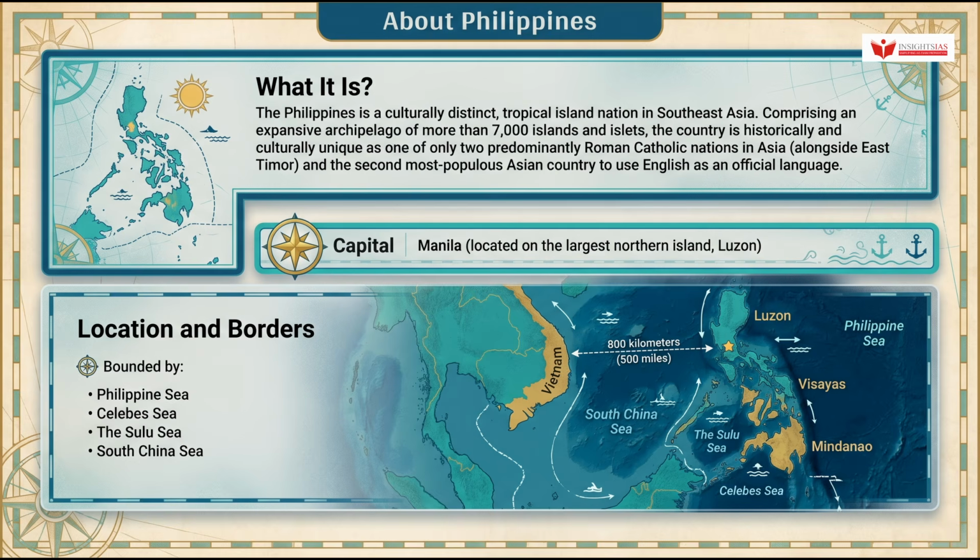So what is the Philippines? It is a culturally distinct tropical island nation in Southeast Asia, comprising an expansive archipelago of more than 7,000 islands and islets. It is historically and culturally unique as one of only two predominantly Roman Catholic nations in Asia, alongside East Timor and the second most populous Asian country to use English as an official language.